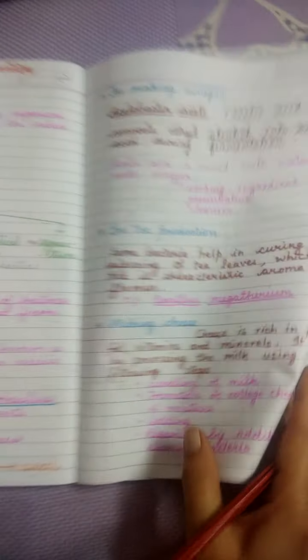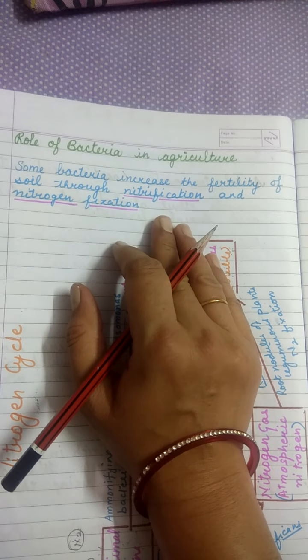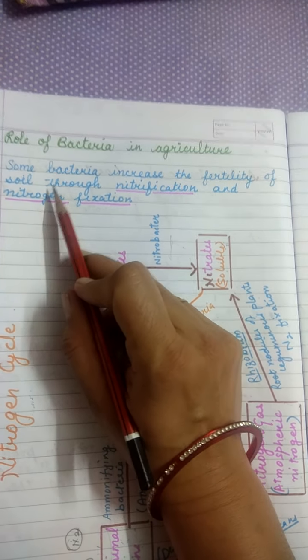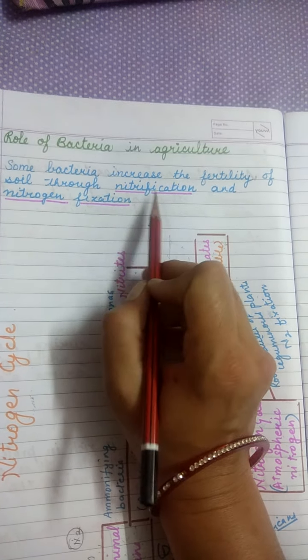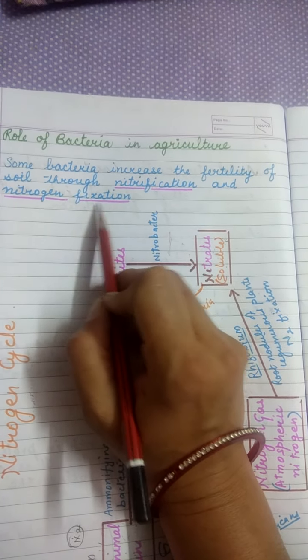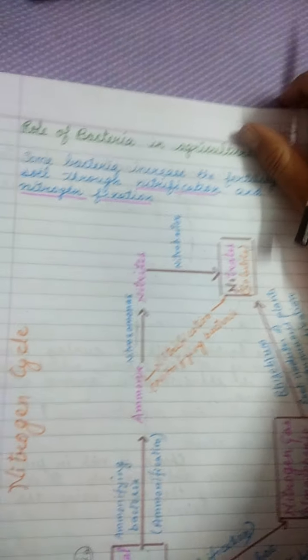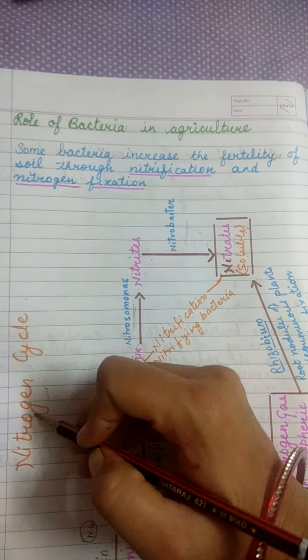Okay, now next, use of bacteria in agriculture. So what is the role of bacteria in agriculture? It helps to increase the fertility of soil. It increases the fertility of soil by which processes? Nitrification and nitrogen fixation. Before understanding nitrification, we will understand the nitrogen cycle.